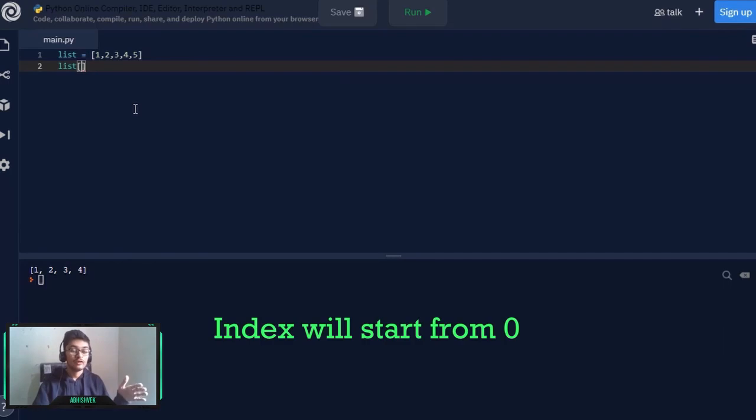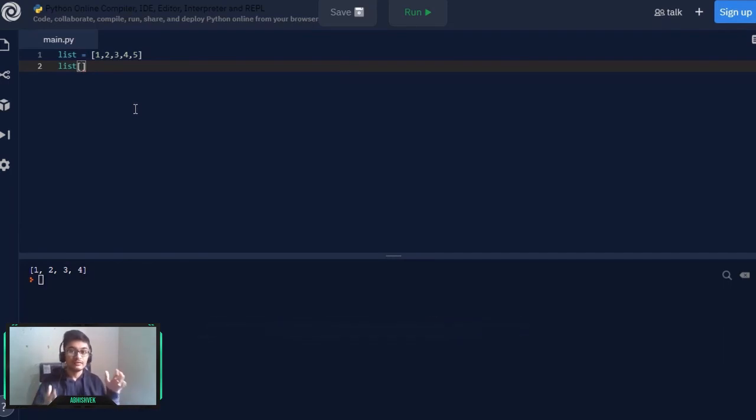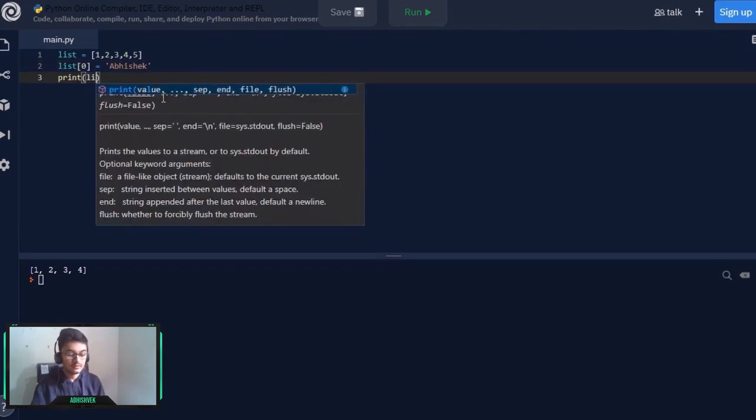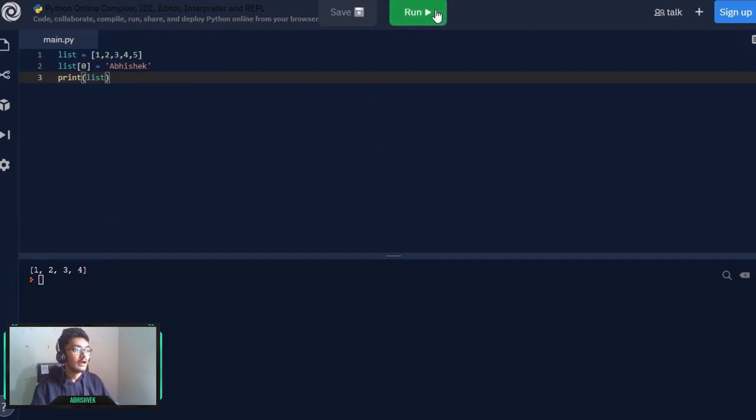The index of any list or collection in Python starts from 0. So at the 0th index, which is 1, let's change it to my name, Abhishek, and if I print our list and run it, you will see that at the 0th index, at the start of the list, my name is placed.